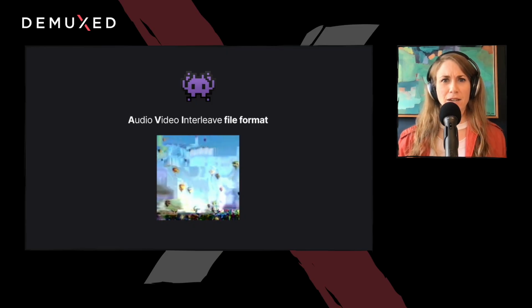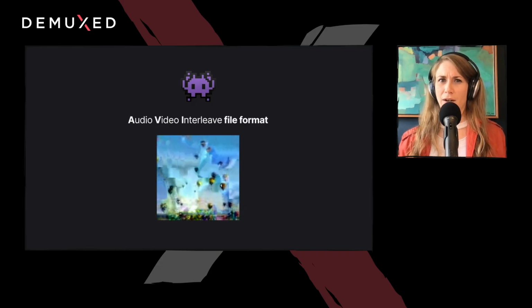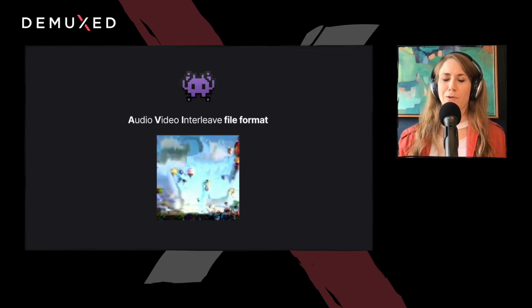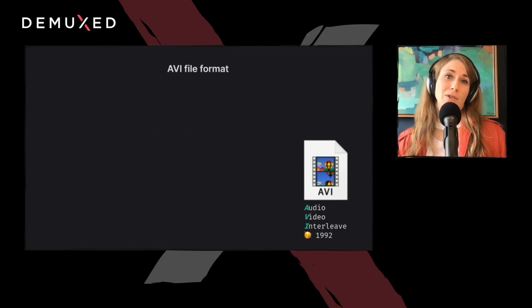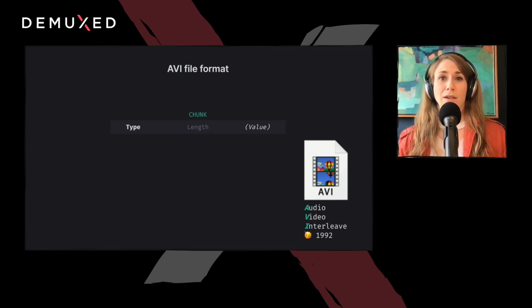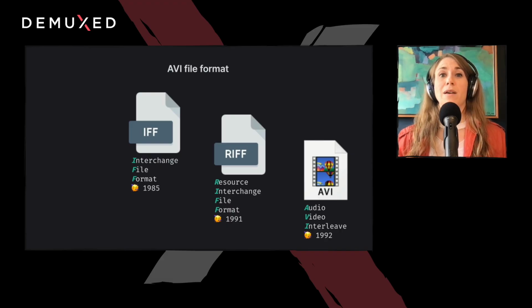But if datamoshing manipulates the compressed video stream directly, why does the container matter? Why is this file format so popular? Well, first, it was around. Microsoft introduced the format in 1992. Also, it's simple. It uses a type-length-value chunk structure because it is a subformat of RIFF, which is based on IFF, which also spawned AIFF.